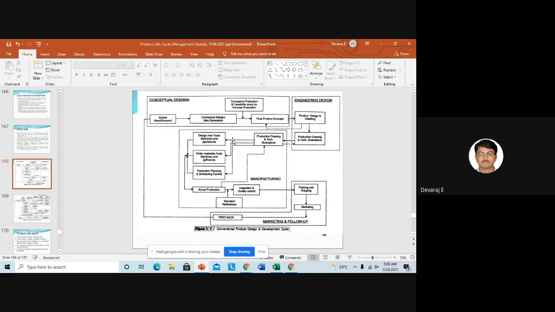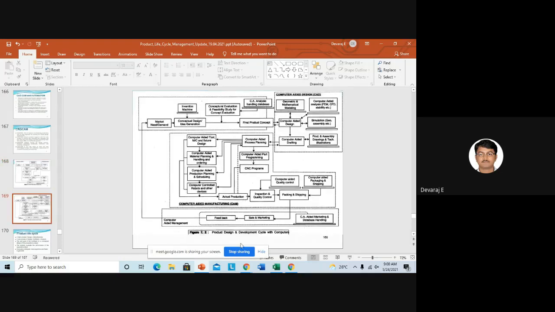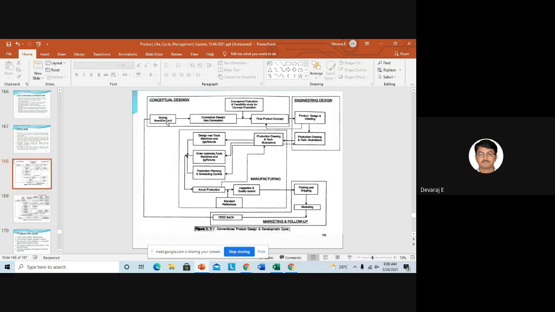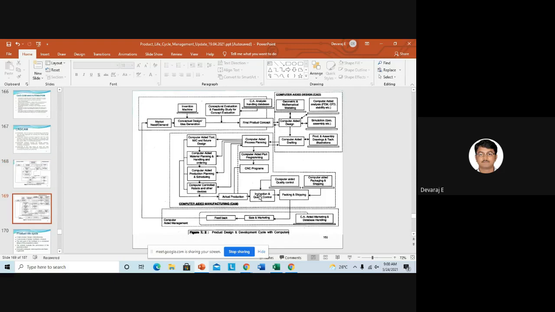Now you can see the next process, that is the product design and development cycle with computers. From the conceptual design to the marketing, or the conceptual design to the inspection, we are using computers to see whether we are getting it accurately. We will get all the inputs in the computers first. That is called virtual manufacturing. We get all the inputs from the virtual manufacturing in the computers, then implement them in the real manufacturing system, and we'll get the product.